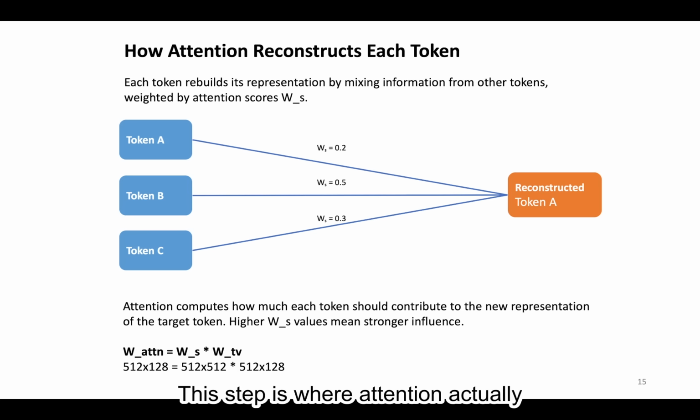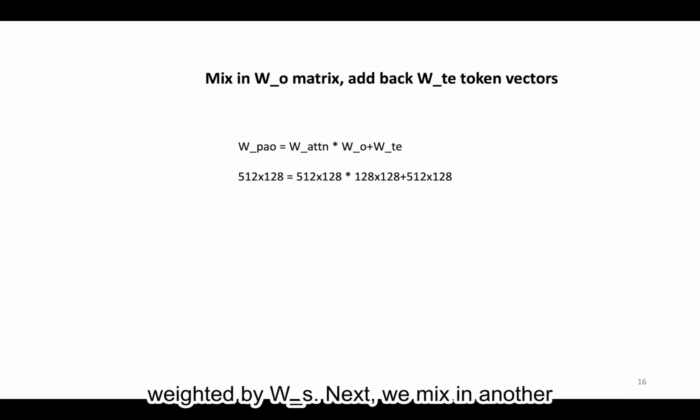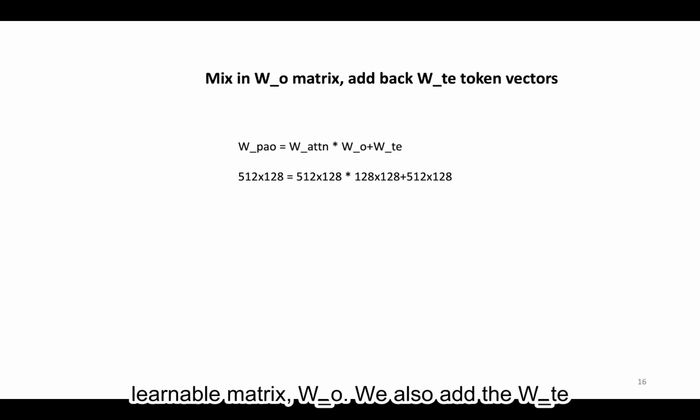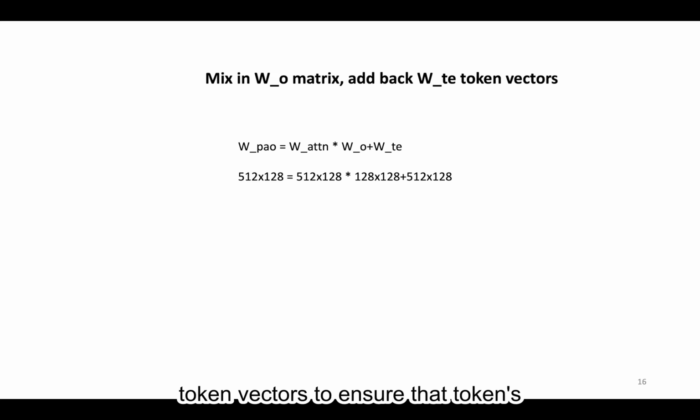This step is where attention actually happens. Each token reconstructs itself by mixing information from other tokens, weighted by WS. Next, we mix in another learnable matrix, WO. We also add WT token vectors to ensure that the token's attention to itself is preserved, because tokens rarely attend strongly to themselves, and we risk losing the token's vector completely at this stage. To mitigate this risk, we add the WTA matrix.